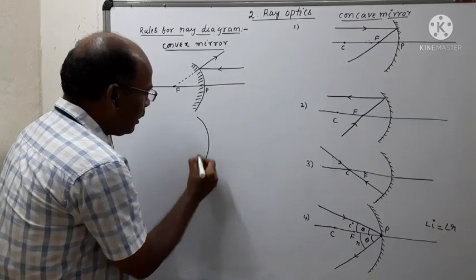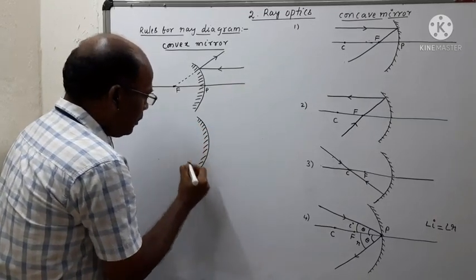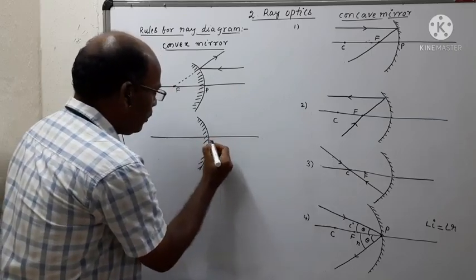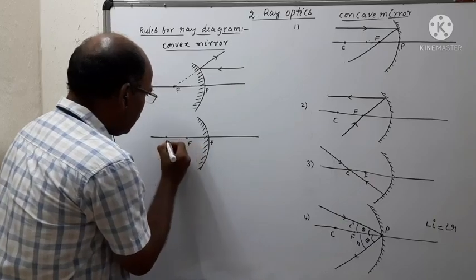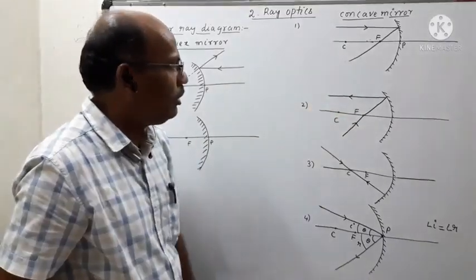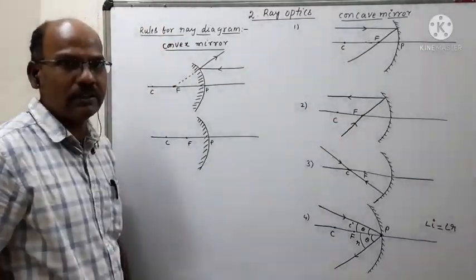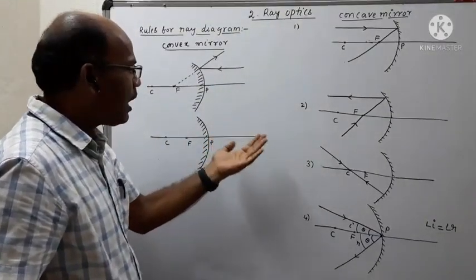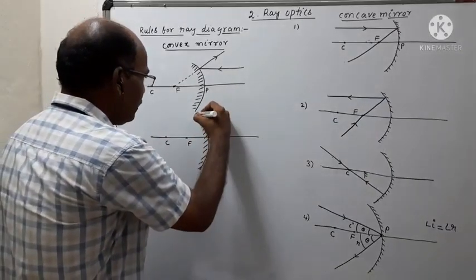For the second one, we can draw the same diagram. This is the pole, this is the focus, and this is the center of curvature. So what is the second rule? If the light ray is directed towards the focus, after reflection it becomes parallel to the principal axis. Here we are observing that.